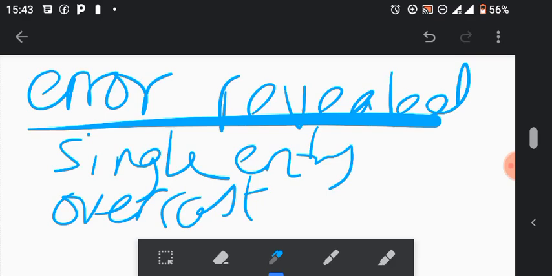Single entry happens in this case: only one account is usually being mentioned in any given transaction. They're only talking about one account. That's how you know it's single entry. So for example, they would say sales of 50 kwacha. Full stop. When you're selling something, who are you supposed to sell to? So that's how you know it's a single entry.